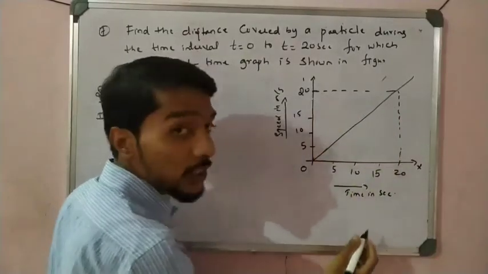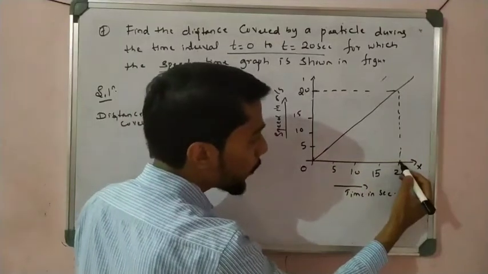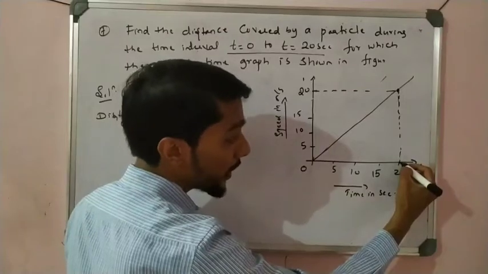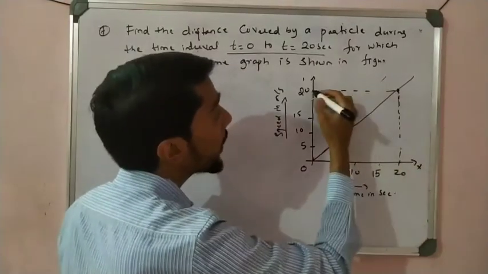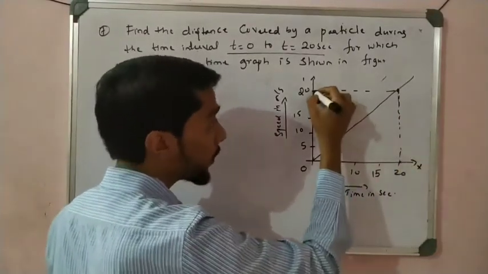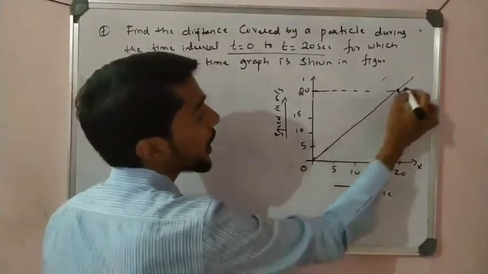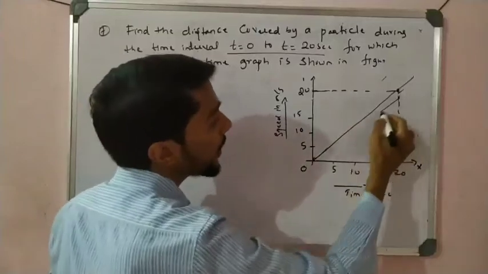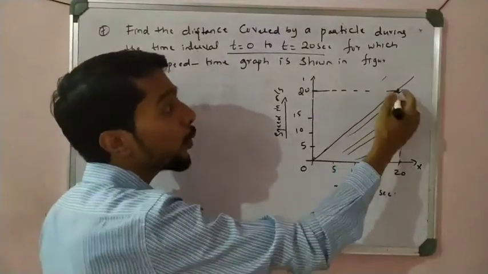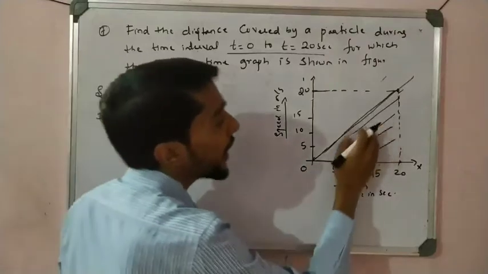The time is 0 to 20 seconds. At t equal to 20 seconds, the speed is 20 meters per second. To find how much distance the particle travels in that interval, you have to calculate this area. If you calculate the slope, you get acceleration. But they ask about distance traveled, which means you have to find the area of this triangle.